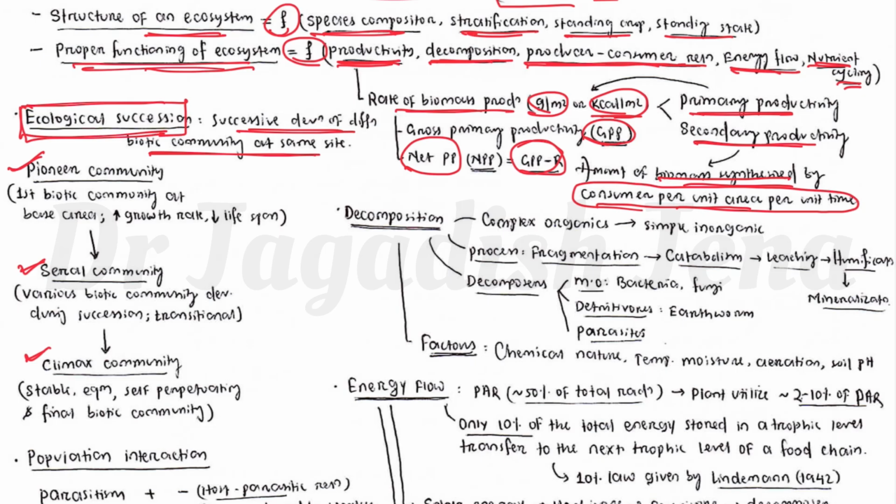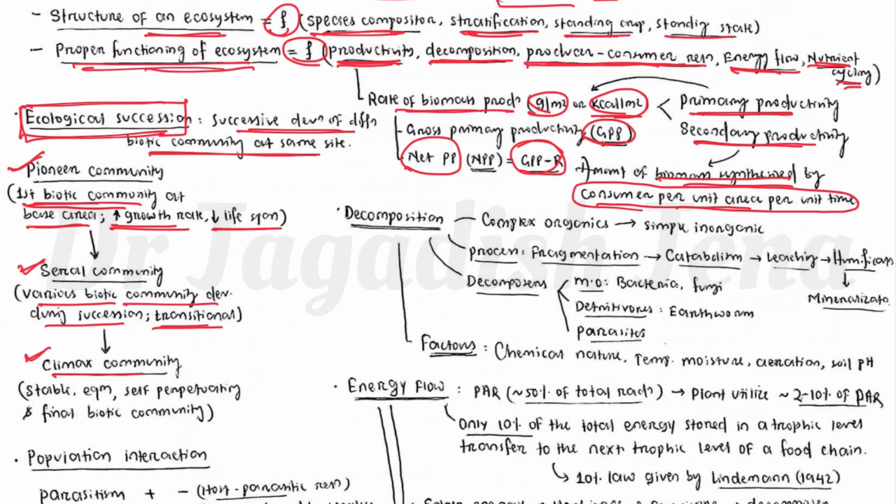Pioneer community is the first biotic community in an ecosystem, whose growth rate is higher but life expectancy, or lifespan, is less. Then serial community has various biotic communities developing during succession, and it is transitional, the in-between community between pioneer and climax community.